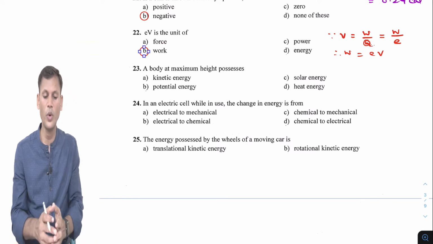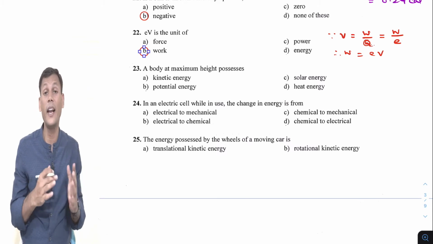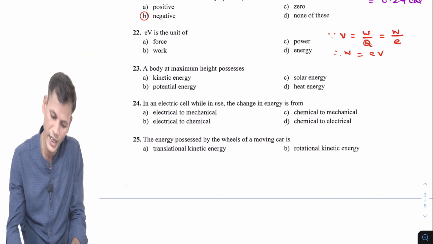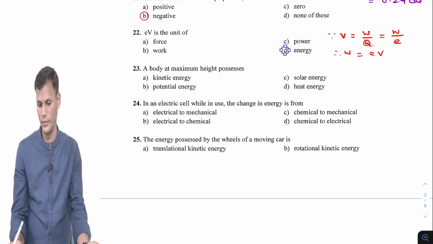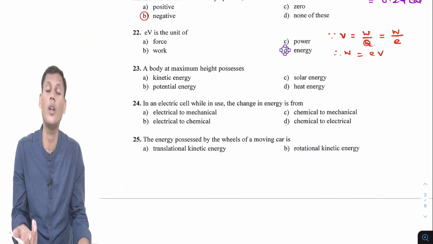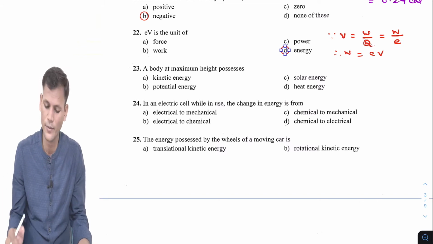In fact, it is not work, it is energy, electrical energy. Because we know the unit of electrical energy is the electron volt. In fact, that is joule, but we write it in terms of electron volt.